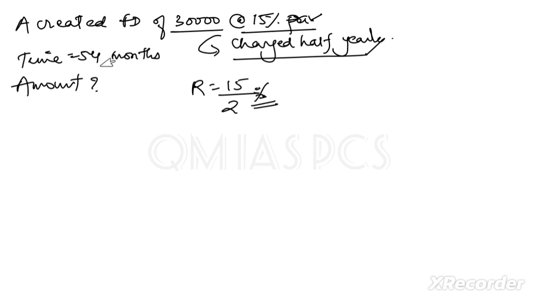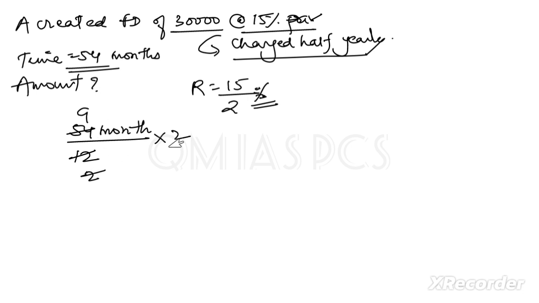Now the time is 54 months, so we have to convert first into years, so it will be divided by 12. Then we have to find how many half yearlies there will be, so it will be multiplied by 2. So it will be 9 half years. Or simply you can divide 54 by 6, because we are getting only half years. So 9 half years there will be, and we have to find the amount.